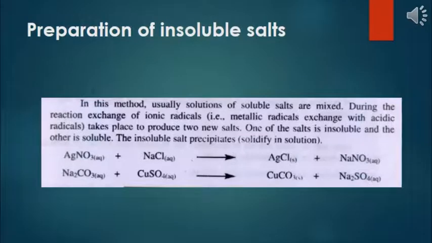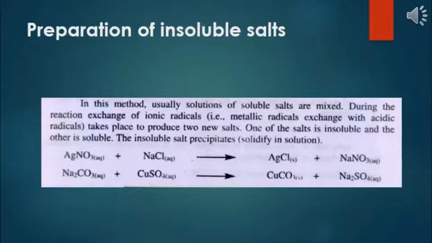In your book, page number 40, they have also given you another method for the preparation of soluble salt, that is by reaction of acid and a carbonate. Dilute acids react with metallic carbonate to produce a salt, water and carbon dioxide gas, as you can see in the below example.